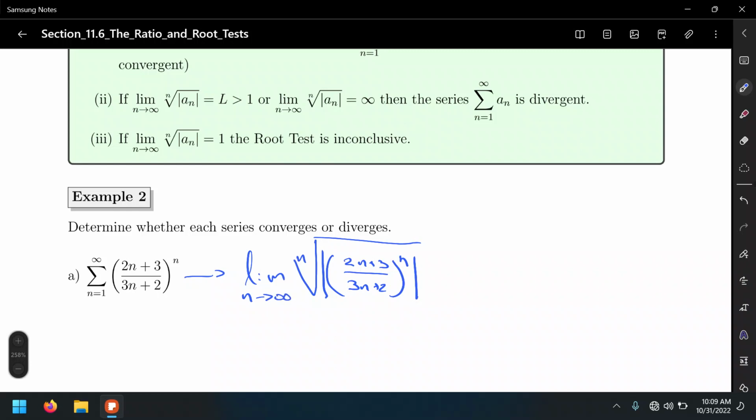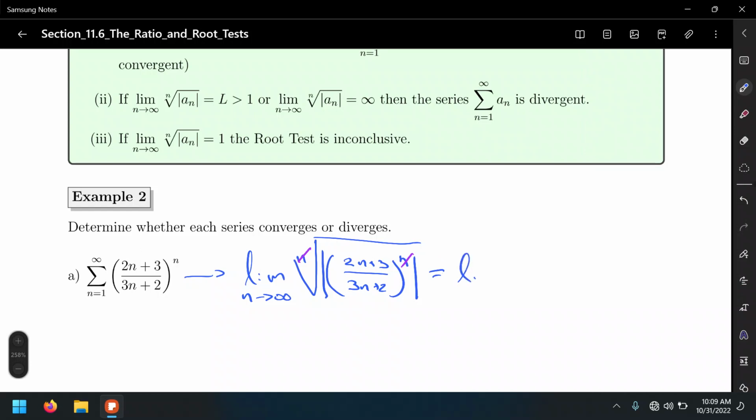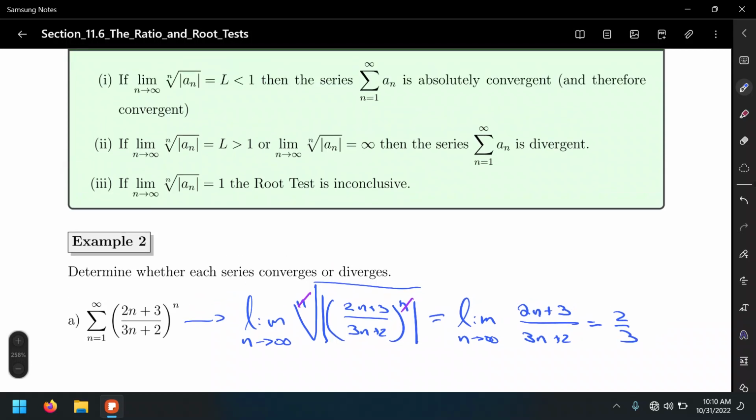On the one hand, these absolute value bars we can stop writing because we don't have any negatives or alternating factors, and we can also cancel out the nth root with the nth power. So that's going to be the limit of 2n plus 3 over 3n plus 2 as n approaches infinity. In this case, this limit is a polynomial over polynomial. The degrees match. We can just go with the ratio of the leading coefficients, which is 2/3. All right. So we're done with finding the limit.